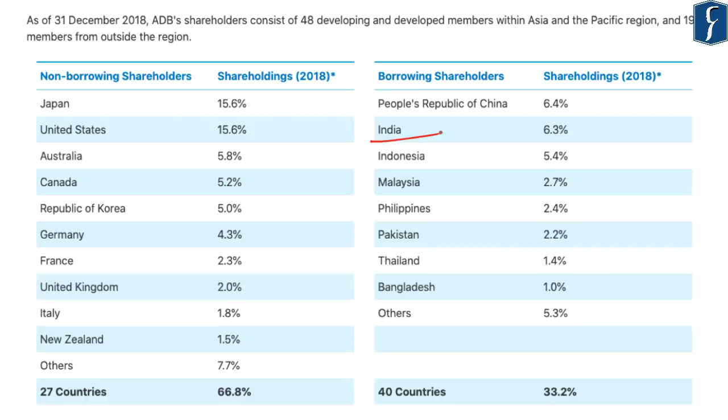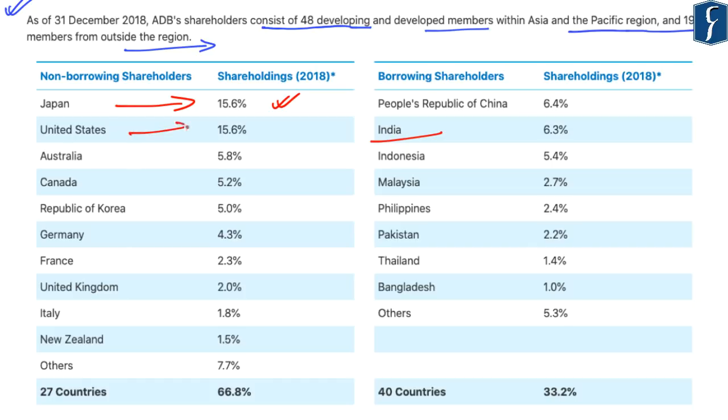Now, India is also a member of the Asian Development Bank, and this particular picture highlights that as of 31st December 2018, ADB shareholders consist of 48 developing and developed members within the Asia and Pacific region and 19 members from outside the region. Among the shareholdings, Japan has the maximum shareholding in the Asian Development Bank at 15.6%, followed by the United States at 15.6%.